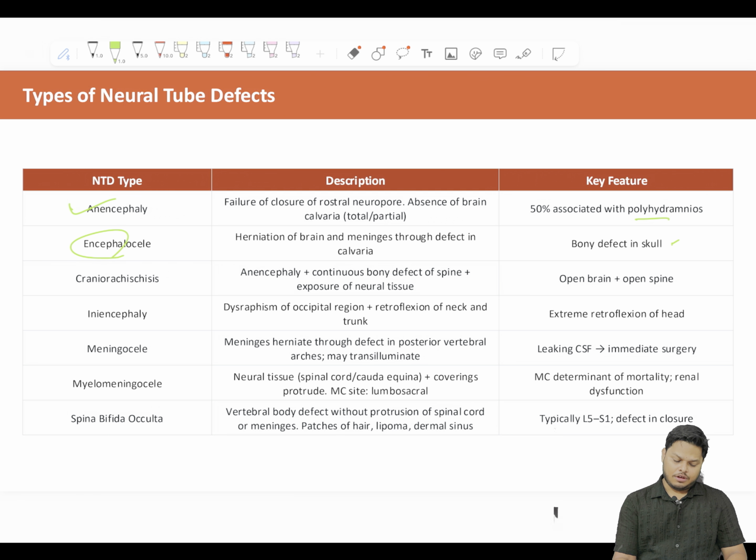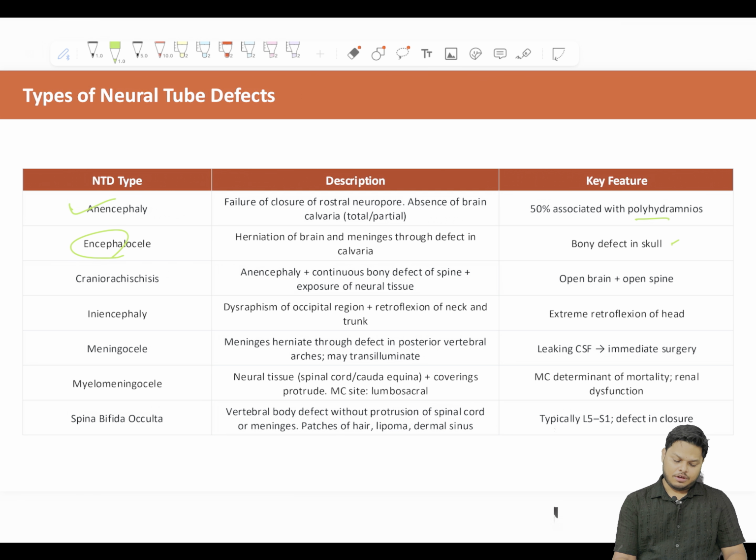Lissencephaly or agyria. What is agyria? Absence of cerebral convolutions. The cerebral convolutions are absent. Poorly formed Sylvian fissure, and associated with Miller-Dieker syndrome. Only remember, lissencephaly is agyria. All the cerebral convolutions are lost. There is a clear plain brain. Okay. Then schizencephaly: unilateral or bilateral clefts in the cerebral hemisphere due to a morphogenesis abnormality. The cleft is surrounded by gray matter.